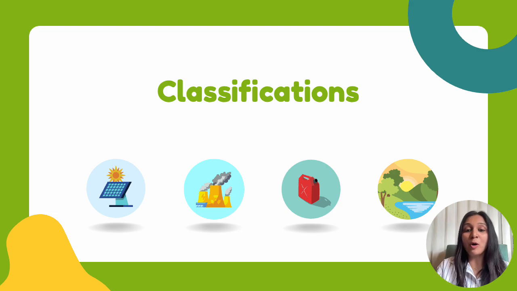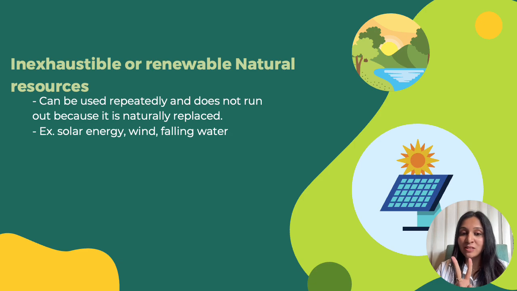Let us talk about the classifications of natural resources. There are two major classifications. The first one is called inexhaustible or renewable natural resources. What are these? These are resources that never run out. No matter how much we use them, they are always available because nature keeps making them. And not just making them, nature keeps making them at a rapid pace.